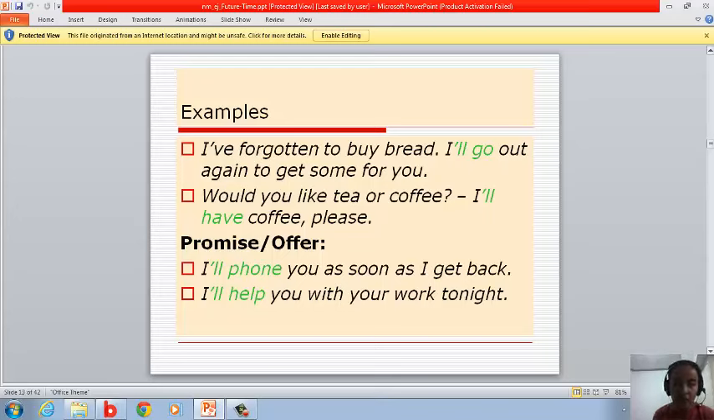Examples. "I've forgotten to buy bread. I'll go out again to get some for you." "Would you like tea or coffee?" "I'll have coffee, please." Promise, offer. "I'll phone you as soon as I get back. I'll help you with your work tonight."